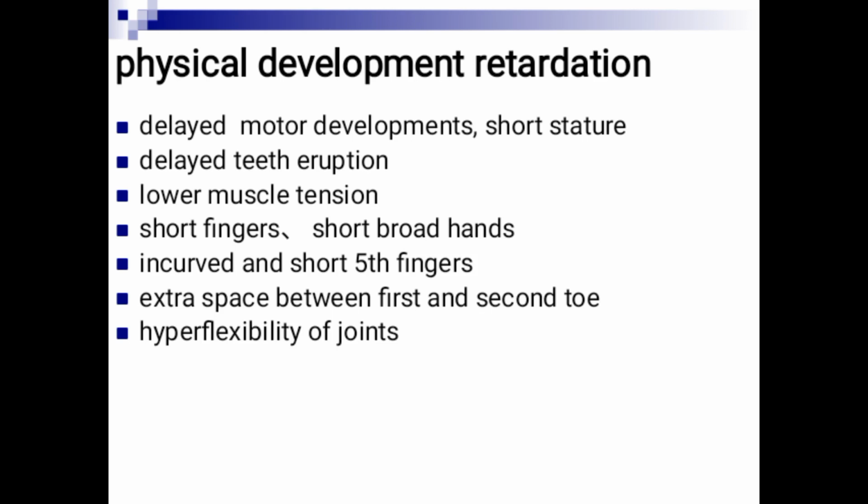There are several causes of floppiness in a child, of having low muscle tension. So Down syndrome is among the causes, like other causes such as hypothyroidism and Werdnig-Hoffmann disease. There are so many diseases that cause floppiness in a child. Short fingers, definitely. Short broad hands, incurved and short pinky fingers. The pinky finger or digit used to be short and incurved. Extra space between the first and the second toe, and then hyperflexibility of joints.